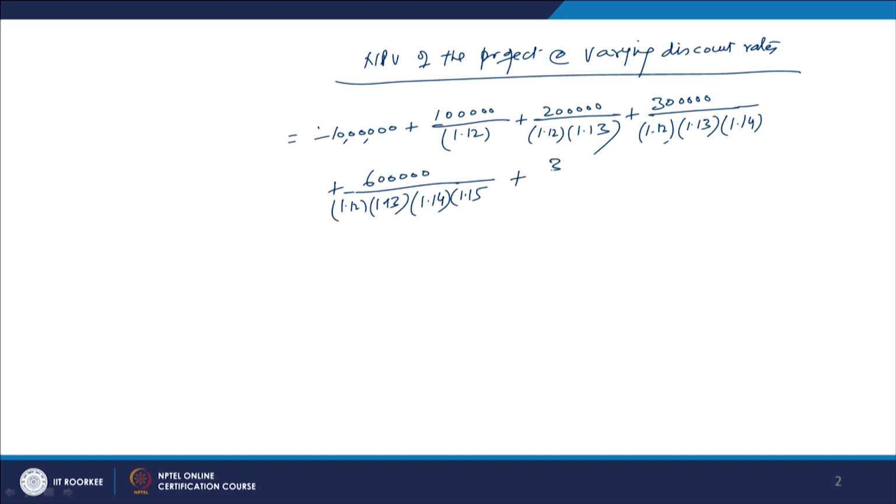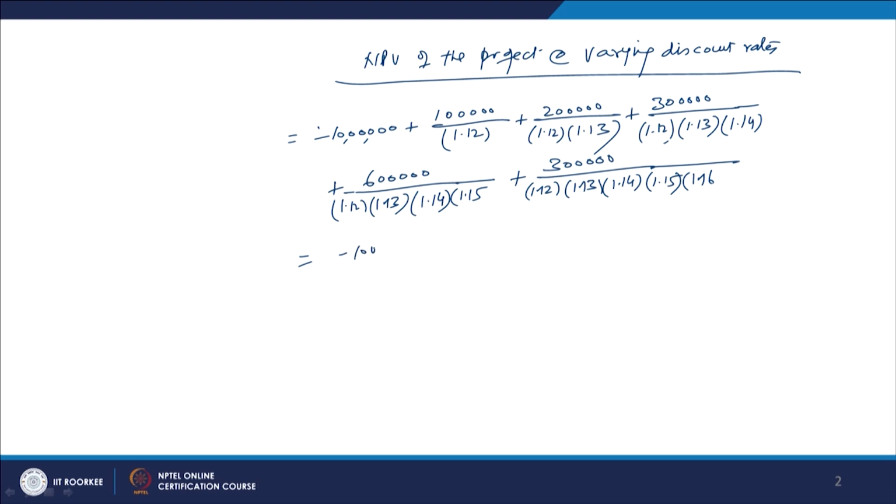Then it is 3 lakh rupees, discounted by 1.12, 1.13, 1.14, 1.15 and then 1.16, right. These are the discount rates. So, we are taking the product of the 5: 1.12, 1.13, 1.14, 1.15 and 1.16. If you solve this, some figures will come up here.